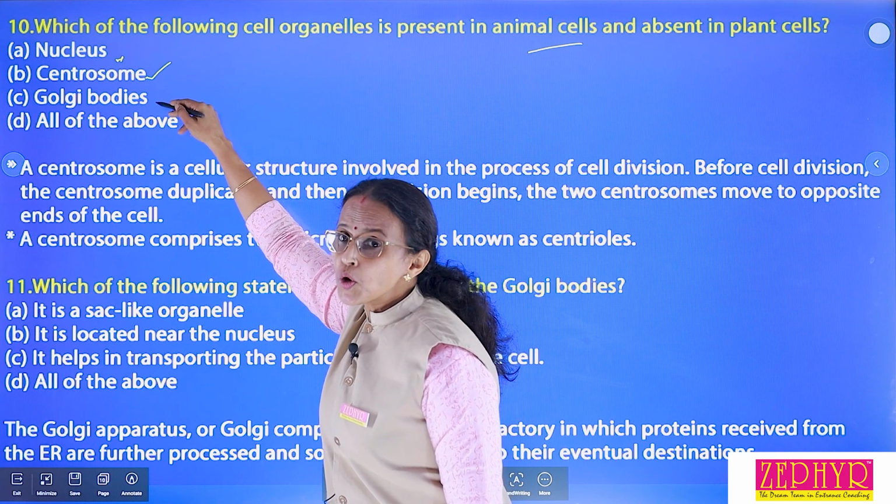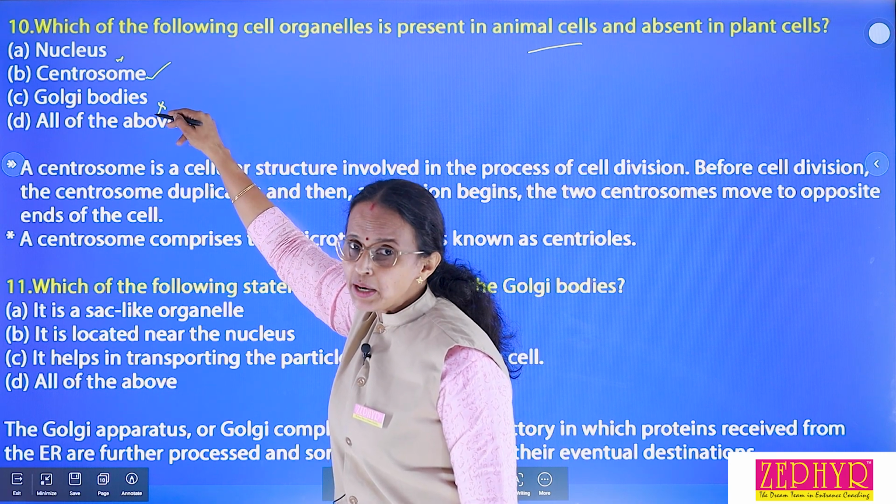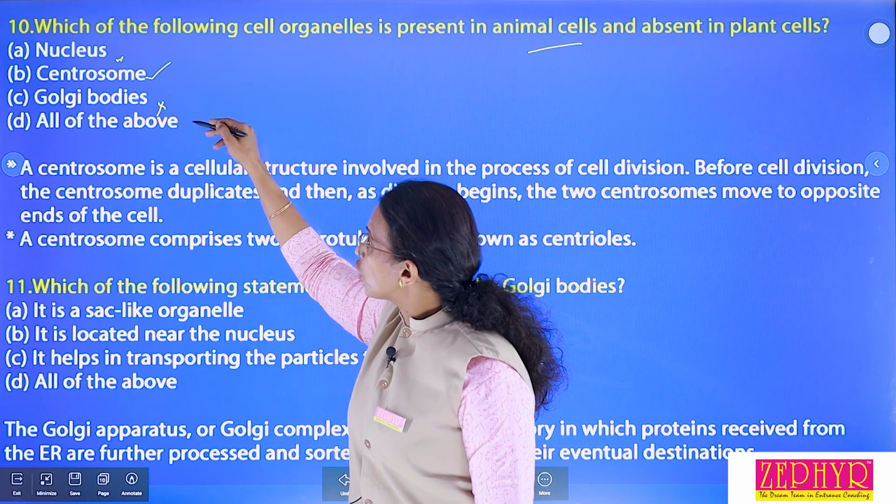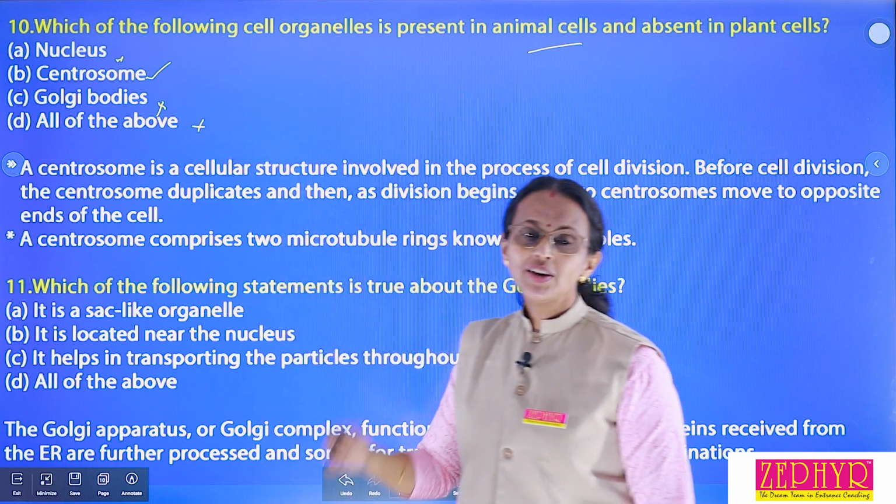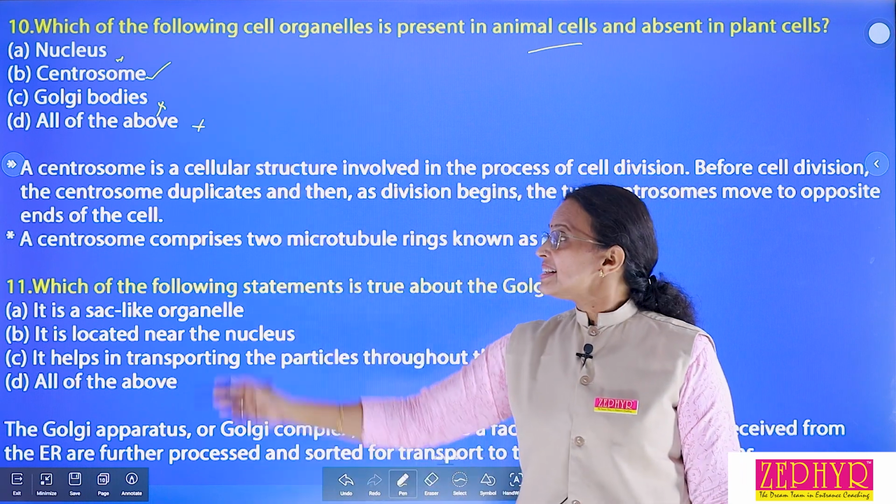Golgi apparatus is also present both in plant cell and animal cell. It is not the correct option. All of the above, it is not the correct option. Then what is a centrosome?